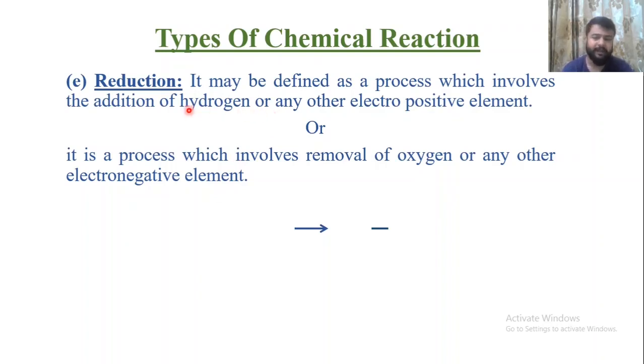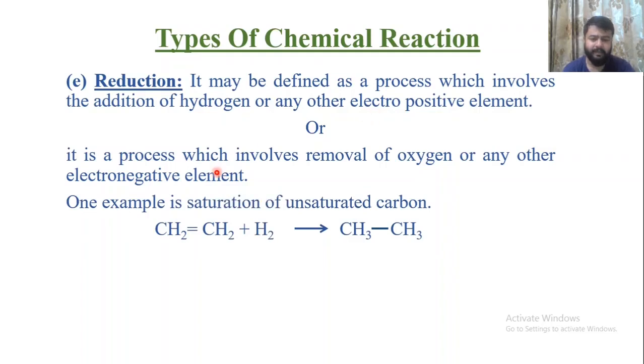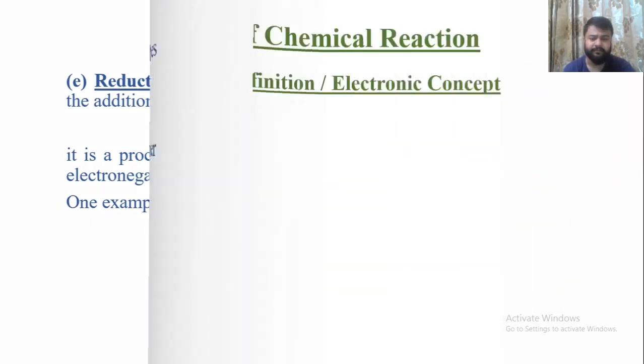In oxidation, we have addition of oxygen. Here we have addition of hydrogen. Hydrogen being electropositive, if any other electropositive element is also added, it will be known as reduction. For example, CH2=CH2, that is ethene, reacts with hydrogen. The double bond breaks and hydrogen is added to it. It converts into ethane. So this is hydrogenation, or you can say reduction, addition of hydrogen.